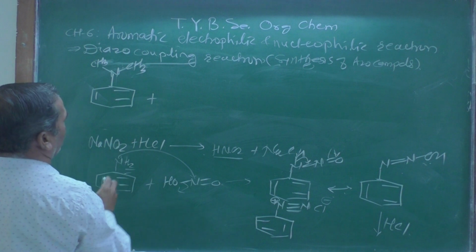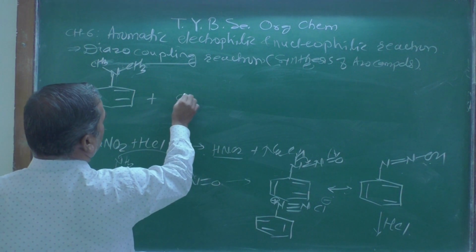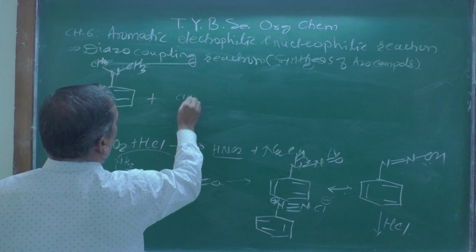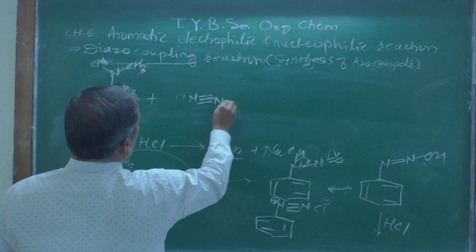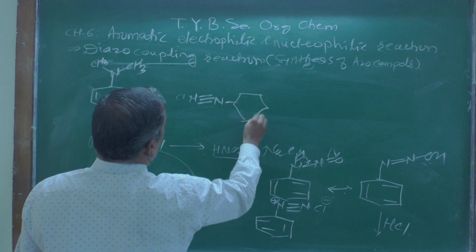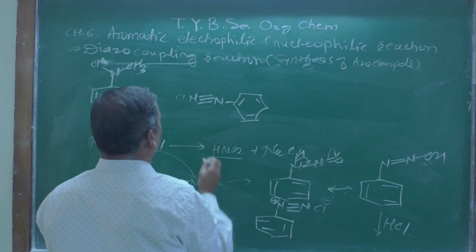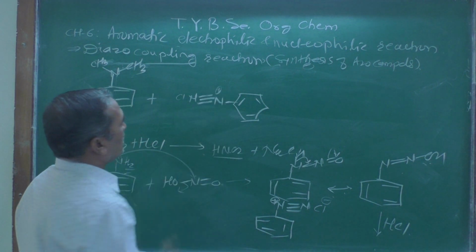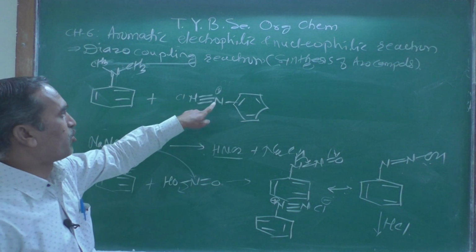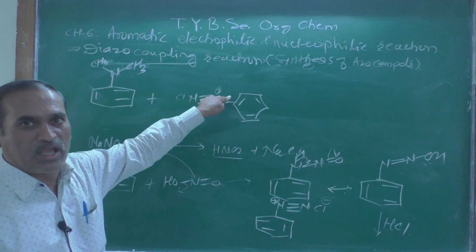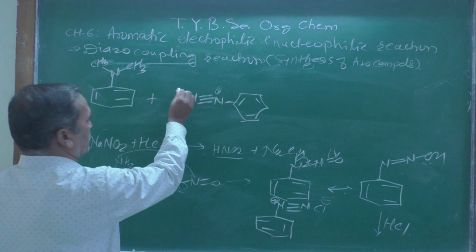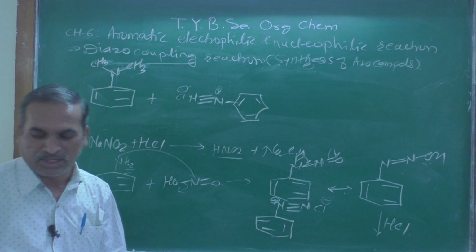For the sake of convenience, we can write here Cl, then N triple bond N, and for the mechanism point of view I am writing this one here. The middle nitrogen atom has four bonds, and therefore I am putting a positive charge on that nitrogen atom, and here is a negative charge.